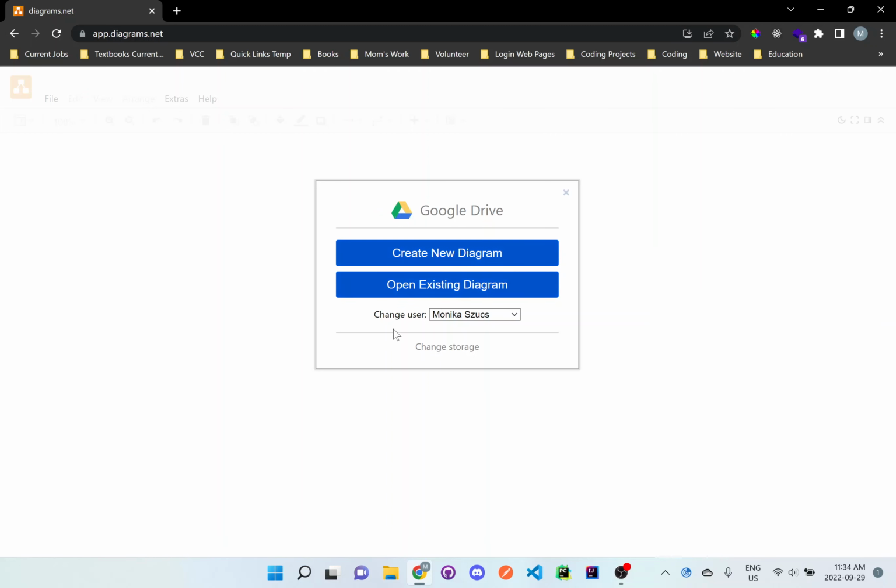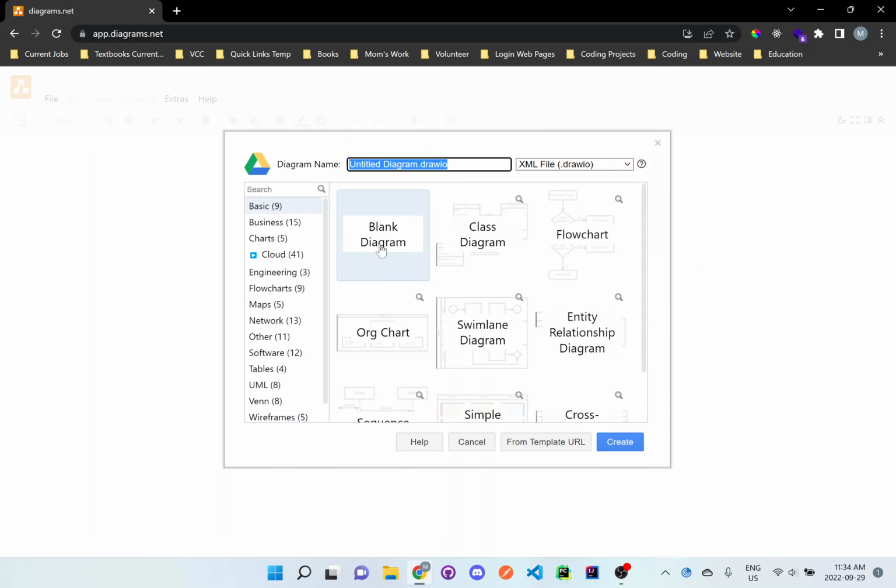You can see online on your Google Drive if you want to save it there. It's up to you. You can watch the previous videos on how to do that. So just create new diagram, and I'll just call this right here number 1 animal, and then dog/bird UML diagram.